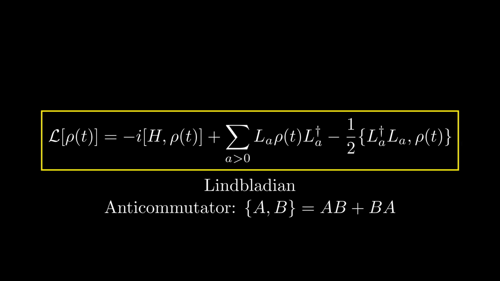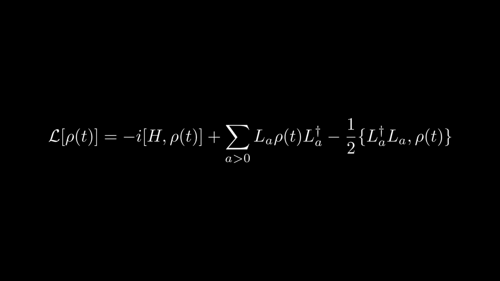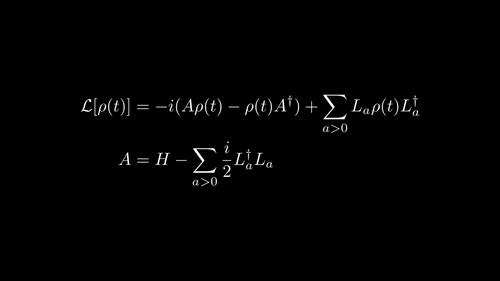These curly braces denote the anti-commutator, which is just like the regular commutator, but with a plus sign rather than a minus sign, meaning that it is zero only if the operators anti-commute. To gain some further intuition on what the terms here actually mean, we can rewrite the Lindbladian further as follows by combining the commutator and anti-commutator terms to get this kind of effective Hamiltonian. As you can see, the left side represents the non-jump terms, consisting of the unitary time evolution under the Hamiltonian H of the system, plus a correction decay term to account for the probability shifting towards the jump terms, while the right side encompasses the dissipative dynamics that result from interactions between the system and its environment.